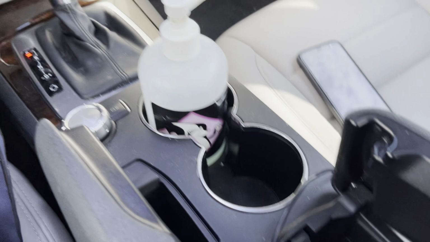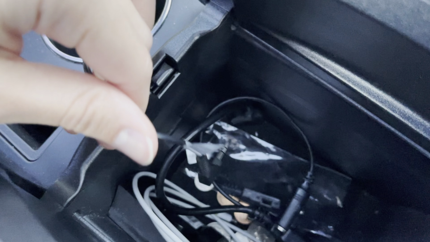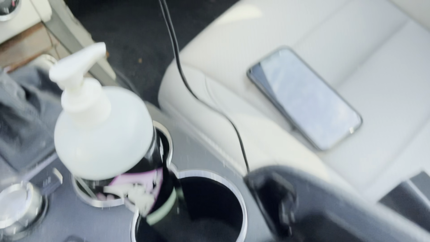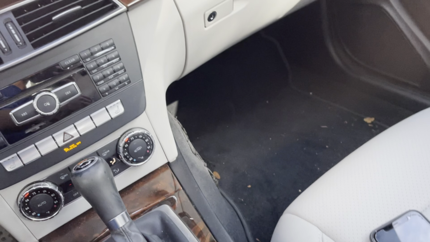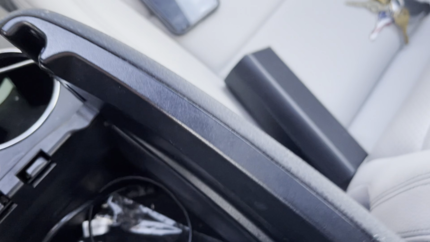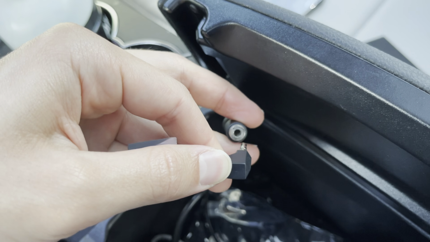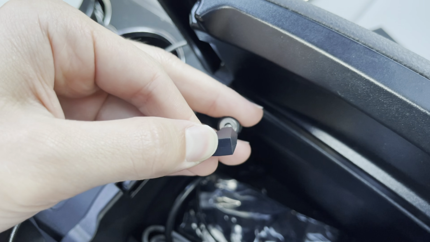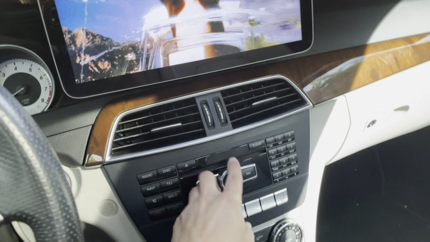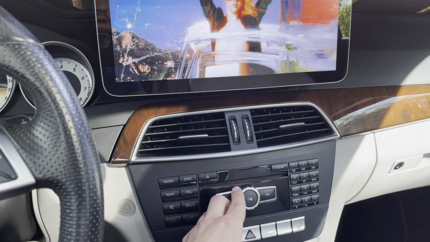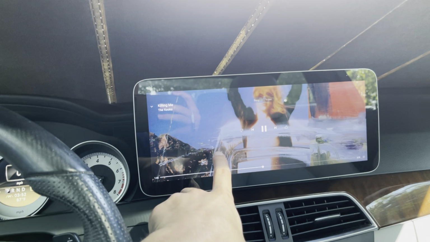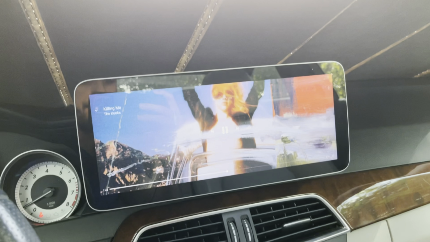And the first very commonly seen one is your auxiliary cord is not plugged in. You have an auxiliary cord that runs from the radio down into your center console, and if this is not plugged in, you're not going to get any sound. So we'll plug this in, and as soon as we get that plugged in, there's our music. That's solution number 1.